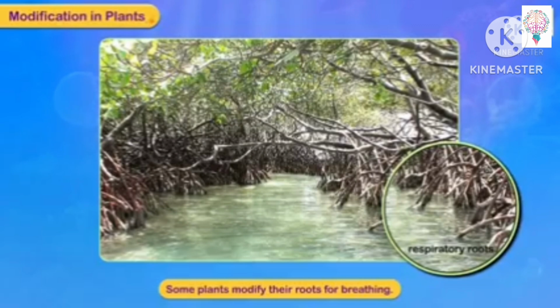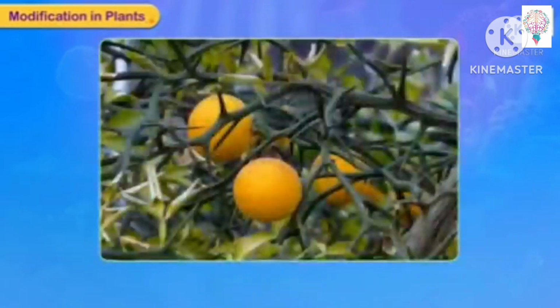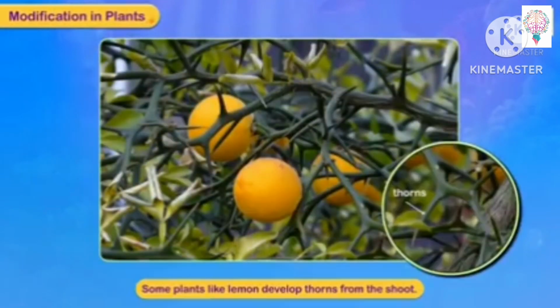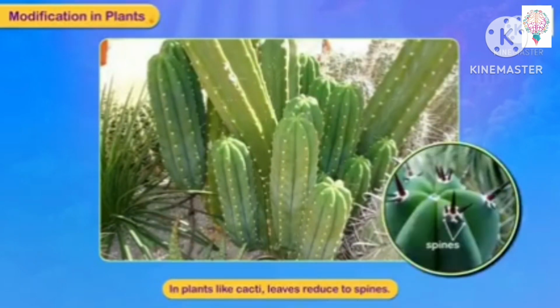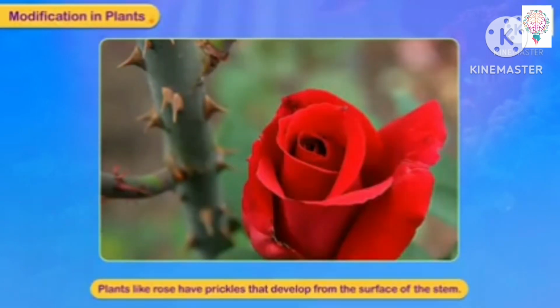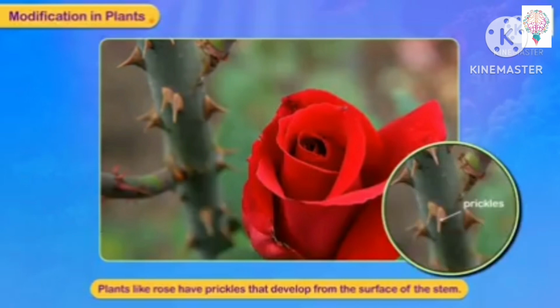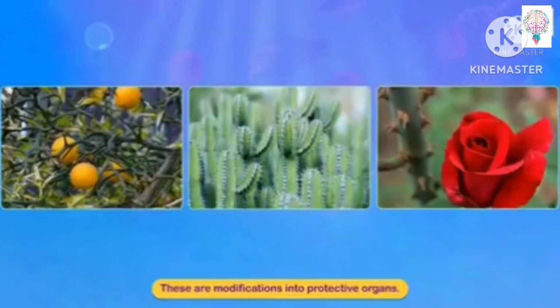Some plants like lemon develop thorns from the shoot. The plants like cacti, leaves reduce to spines. Spines will be protecting them. Plants like rose have prickles that develop from the surface of the stem. These are modification into protective organs. That's how the plant will be protected from other animals.